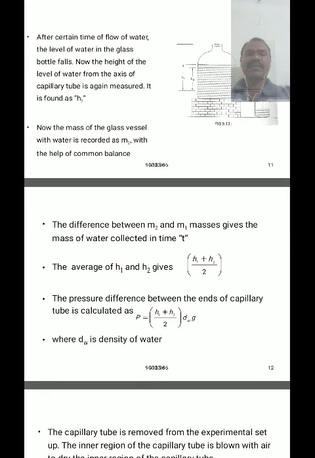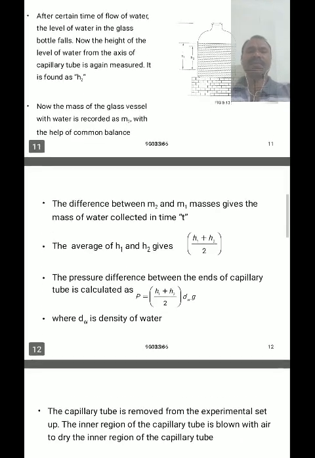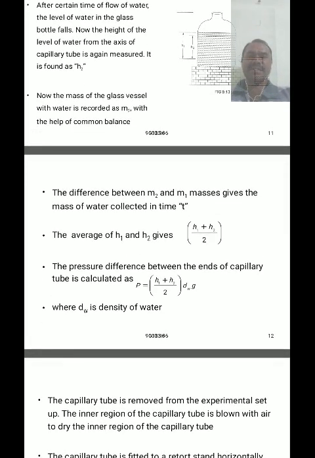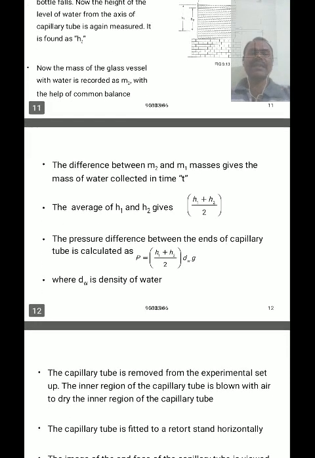The mass of the glass vessel with water is recorded as m2 with the help of a common balance. The difference between m2 and m1 gives the mass of water collected in the beaker from the aspirator bottle in a time period of t seconds.